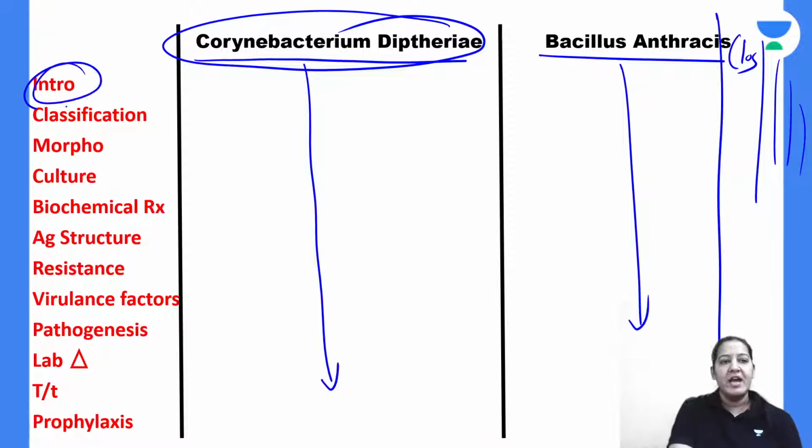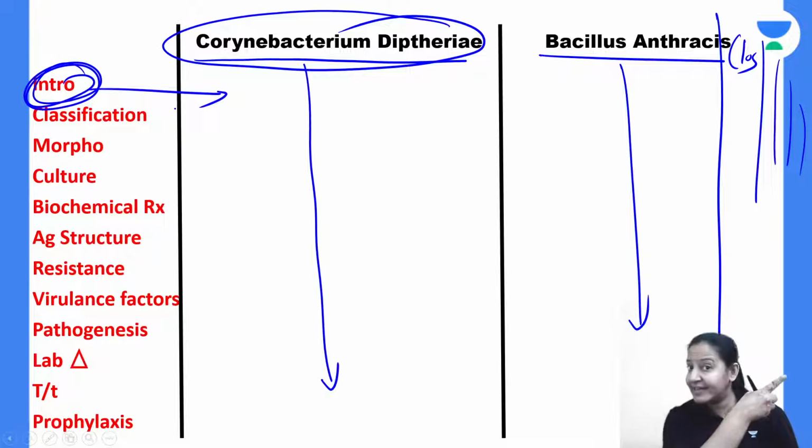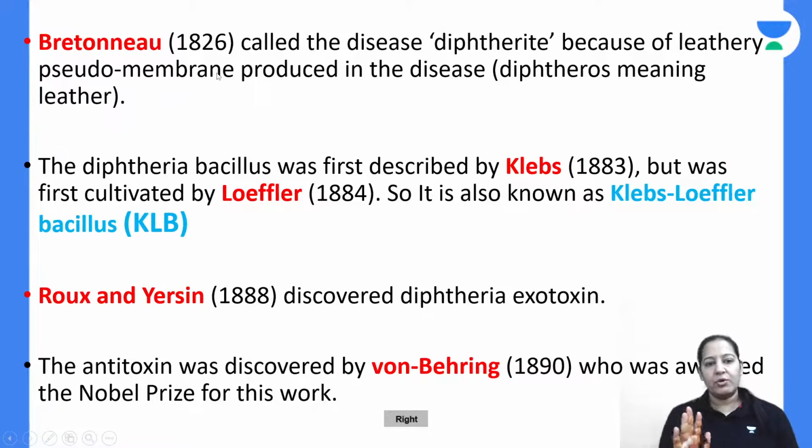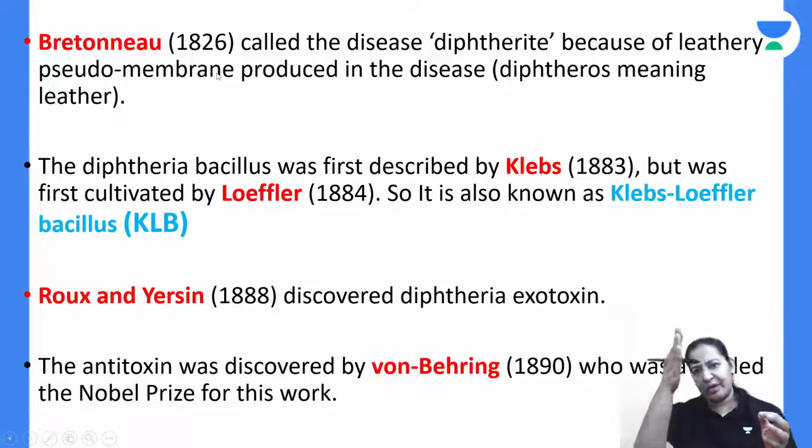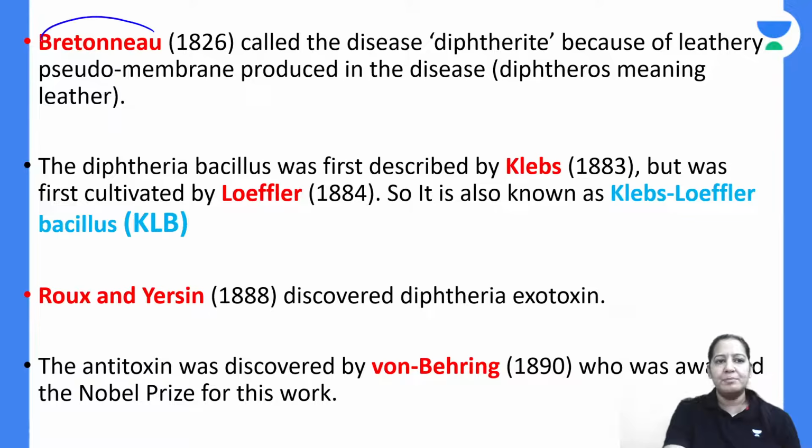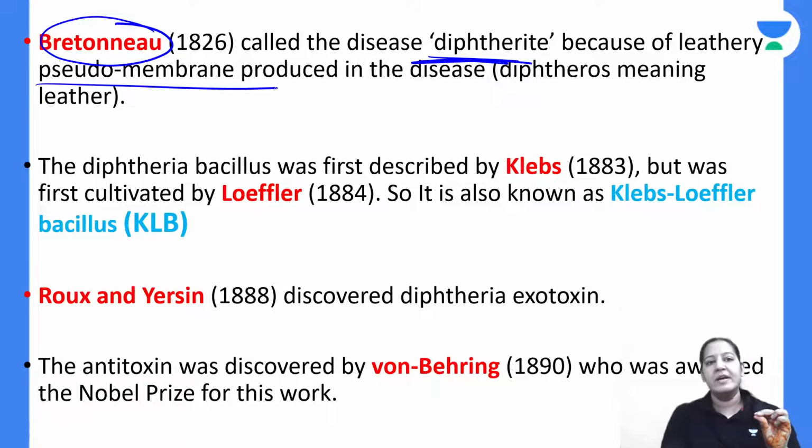Write down the introduction. In the introduction, write down the name of the important scientists who have contributed in the discovery of Corynebacterium diphtheria. Write down 4 scientists here. If you wish, you can write down all 4. The most important is the name of the scientist Bretonneau. Bretonneau is the scientist who discovered the disease diphtheria. It is caused by an organism which is forming a pseudomembrane. So the first discovery was done by Bretonneau, right?